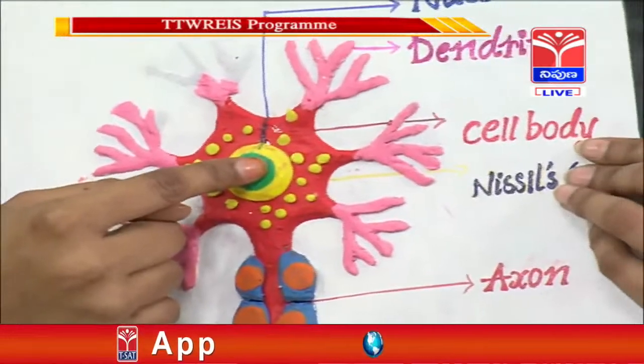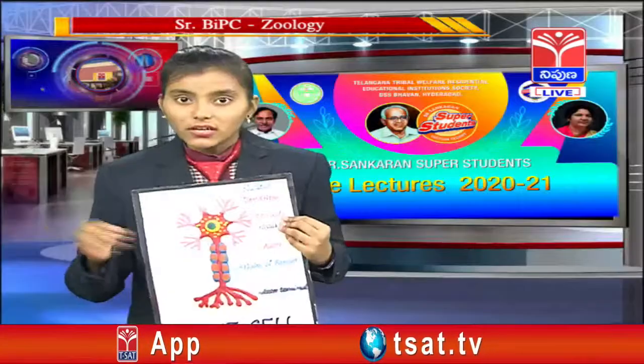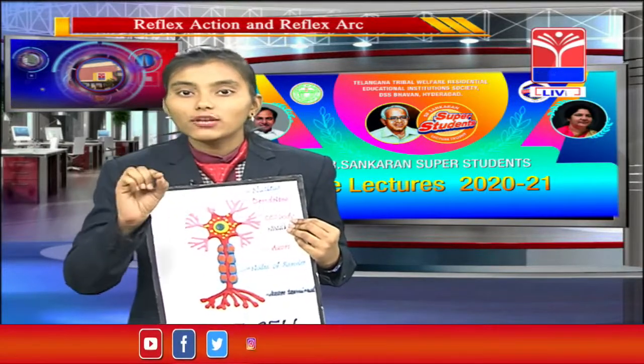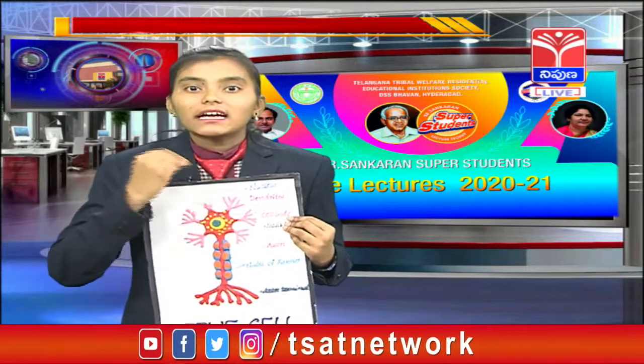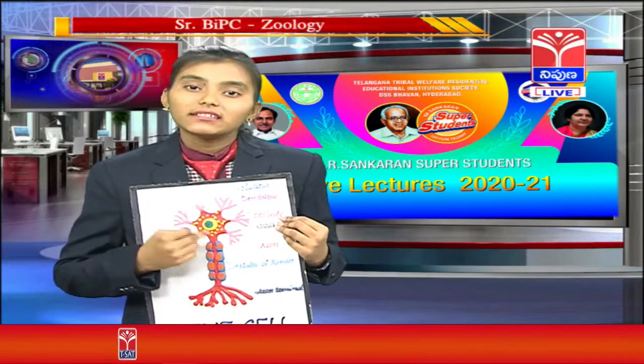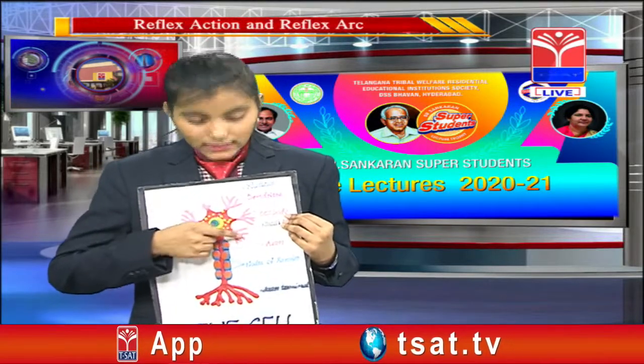Here the nucleus contains DNA, RNA and proteins. So we can say that the nucleus is present at the center of the cell body, and the nucleus contains RNA, DNA and the proteins. And the next one in this cell body is the dendrites.